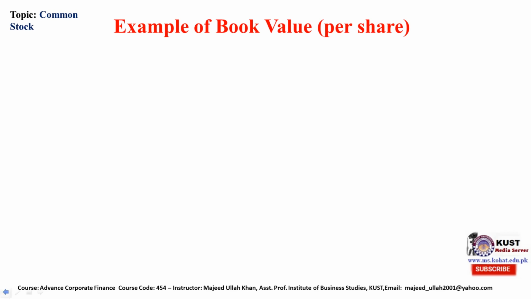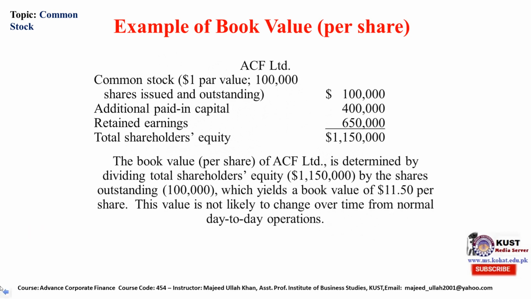Example of book value per share. Again, the same example is here. Here's a company called ACF Limited, which has 100,000 shares outstanding at a par value of $1.